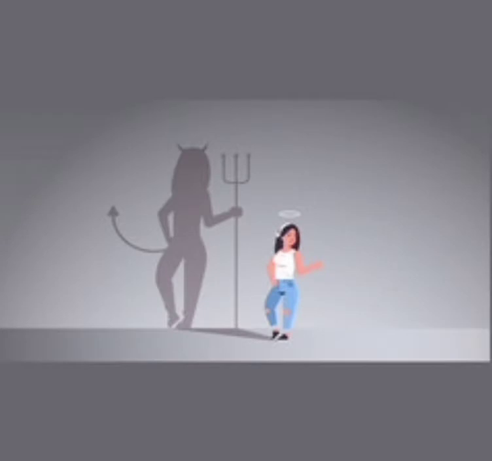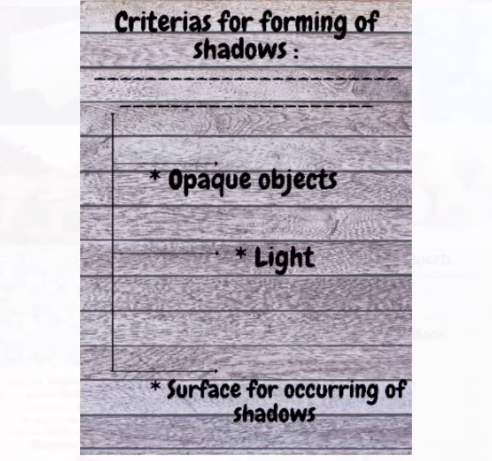Shadows. Now, let us study our favorite topic, shadows. When we were small, we used to get afraid of our shadows. Shadows form when there are three things: an opaque object, light, and a surface for the shadow to form on.